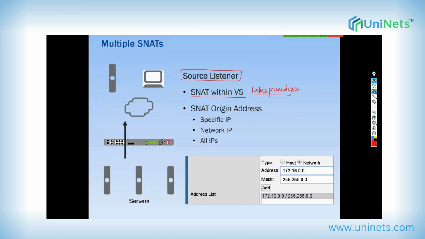Right? What does this mean? You have a virtual server, wildcard virtual server 0.0.0.0. Within this virtual server, you have configured SNAT, maybe let's say you configured automap.